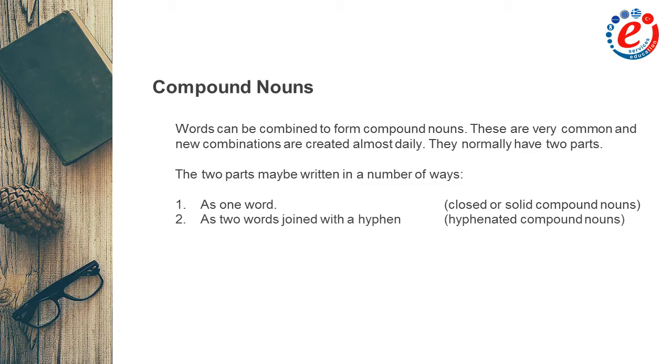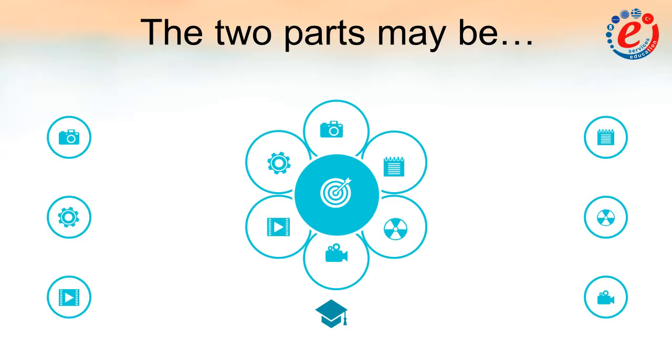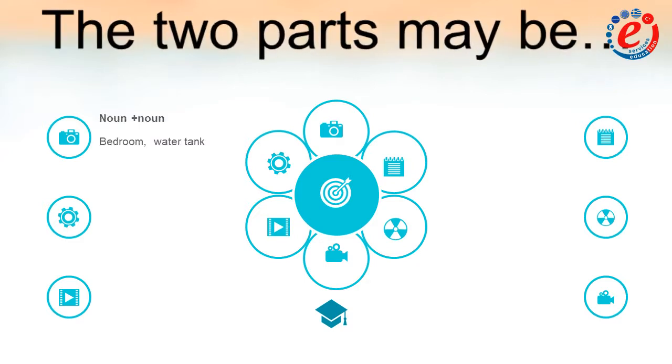As 2 words joined with a hyphen, so we speak about hyphenated compound nouns. And thirdly, as 2 separate words, so we speak about open or spaced compound nouns. Now let's see compound nouns in more detail. The 2 parts of the compound nouns may be 2 nouns joined together. The words bed and room are each nouns in their own right, but if you join them together, they form a new word, bedroom. The same happens with water tank.